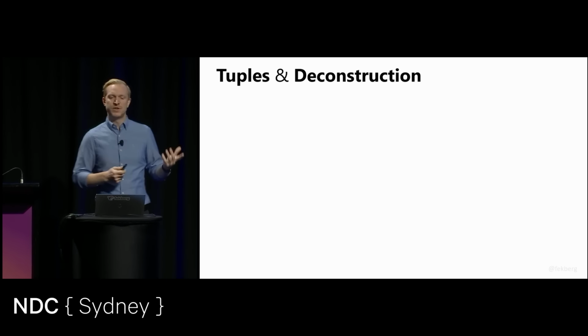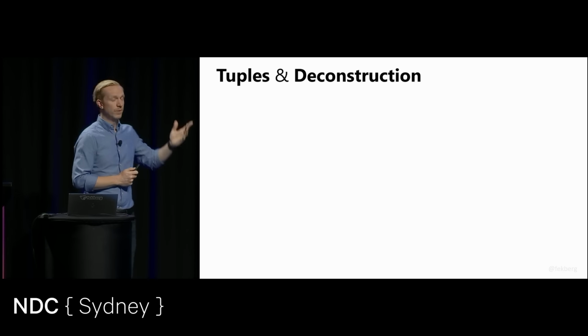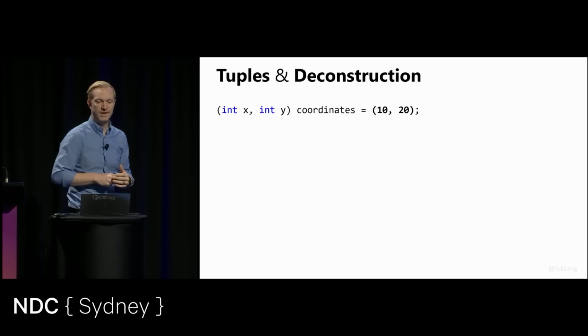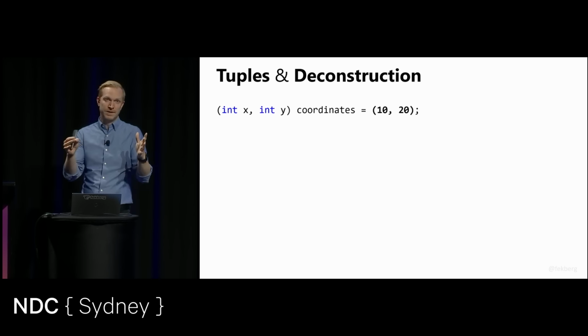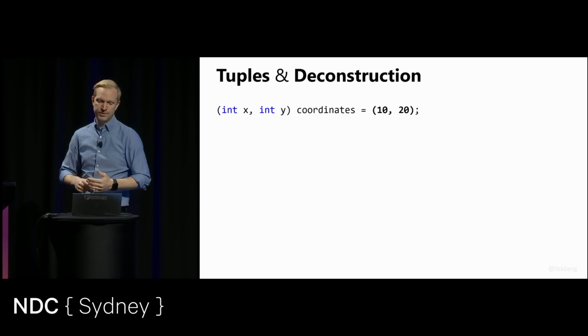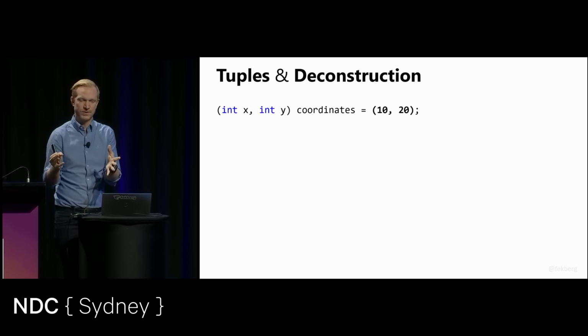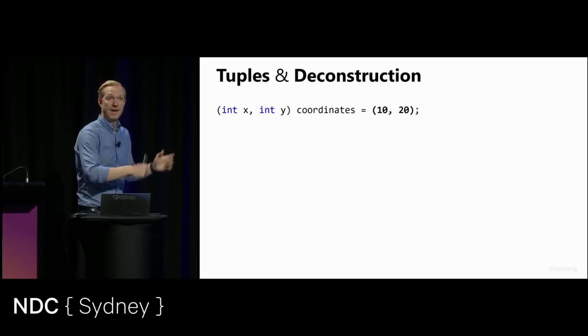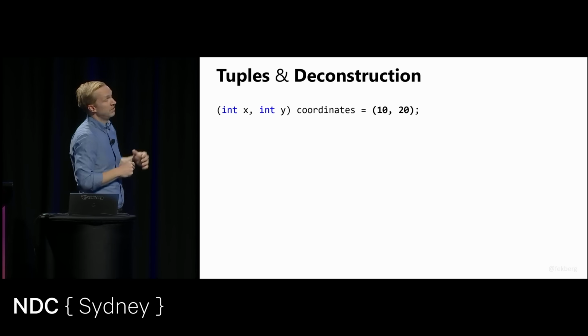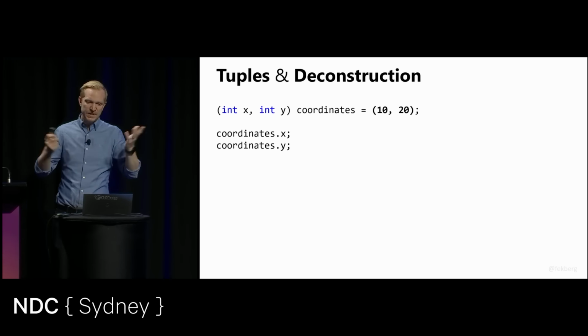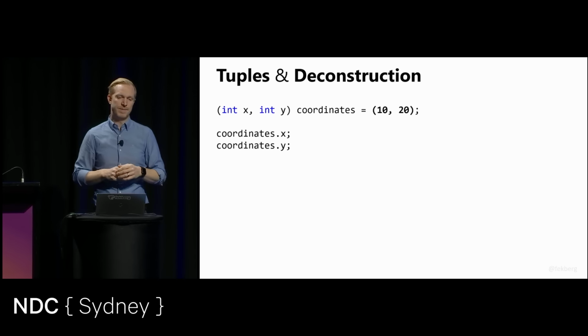If we look at these two together, they look a little bit similar. So here we have a tuple that's assigned into a local variable called coordinates. On the right-hand side, there's just two values in a container of two things, assigned into a variable that has these two fields on it. We could access them as you'd imagine.